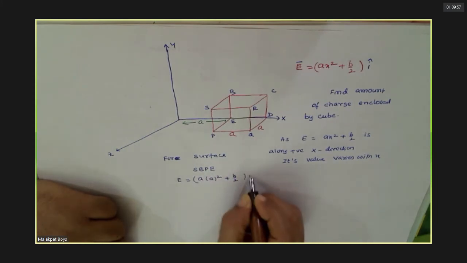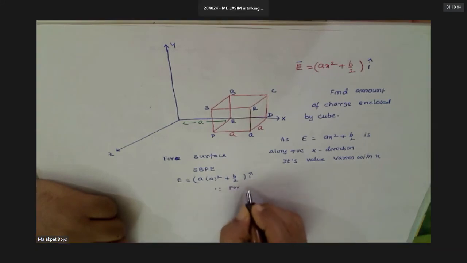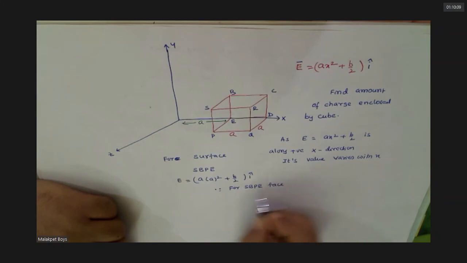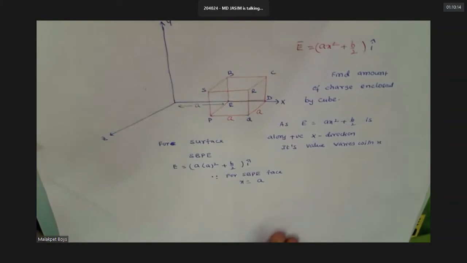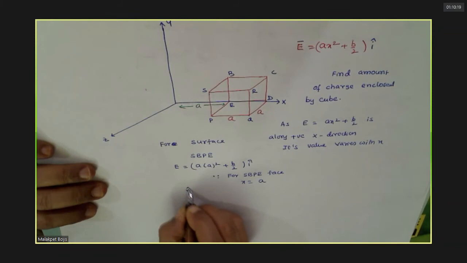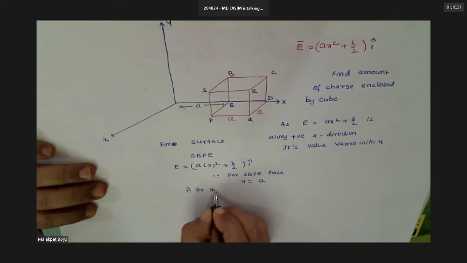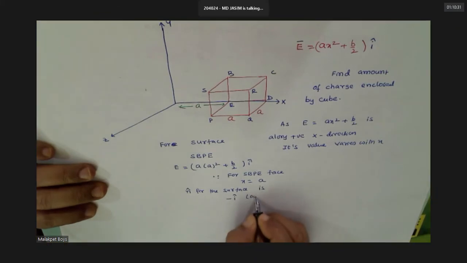Do you agree with this? Because what is the value of here? Agree. Now n cap is in which direction? Perpendicular to surface, minus x. Outward normal, no? Yes, sir.